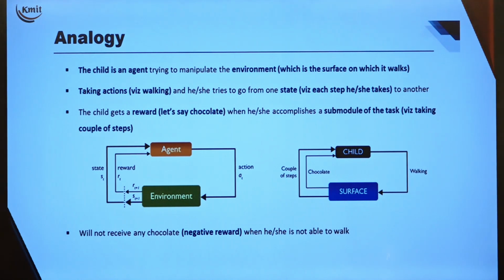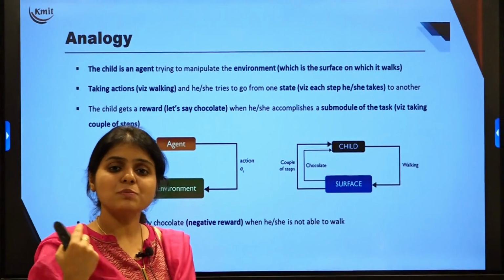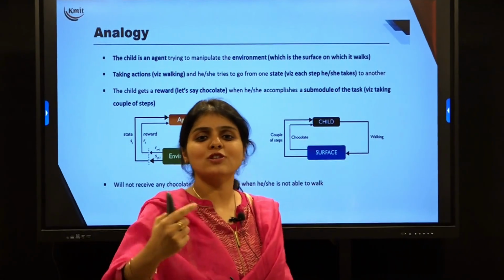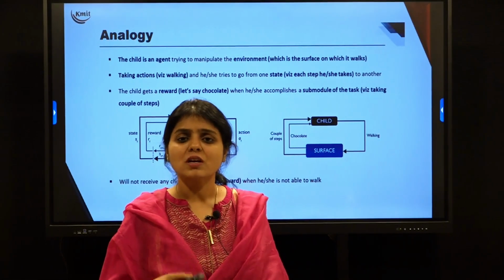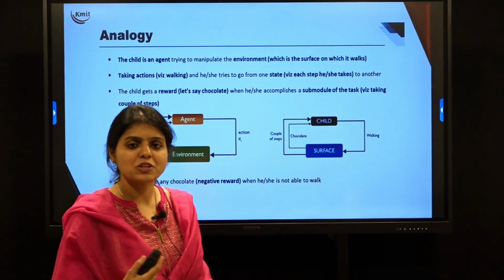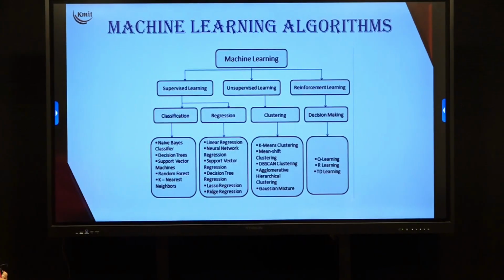When I talk about this particular example, the child is the agent who is trying to move through the environment. Now what do you mean by taking actions? Baby walking is taking action. The baby walks step by step. And what is the reward? Whether the baby has reached that particular task or not is the reward. So this is all about reinforcement learning, where the agent performs actions to reach the goal. The advanced applications are nothing but machine learning applications that deal with reinforcement learning.